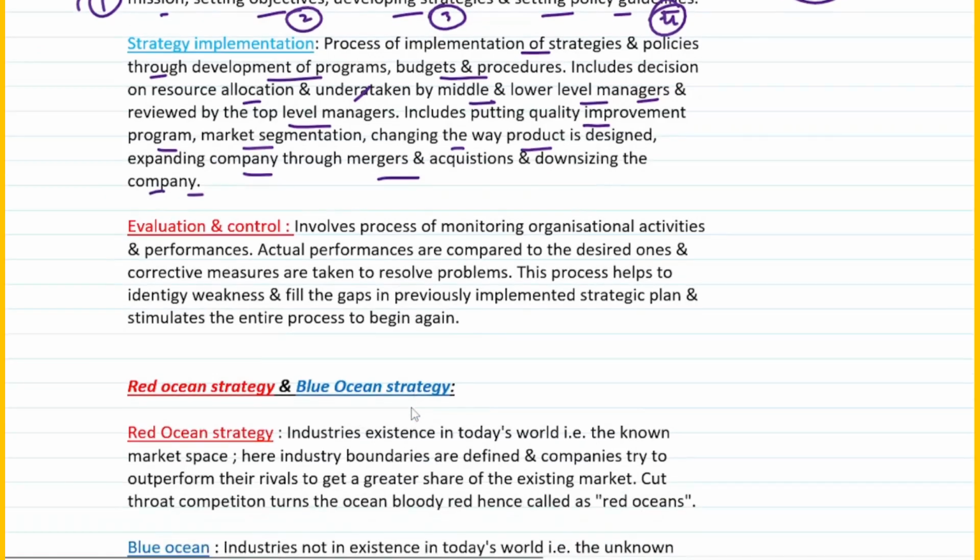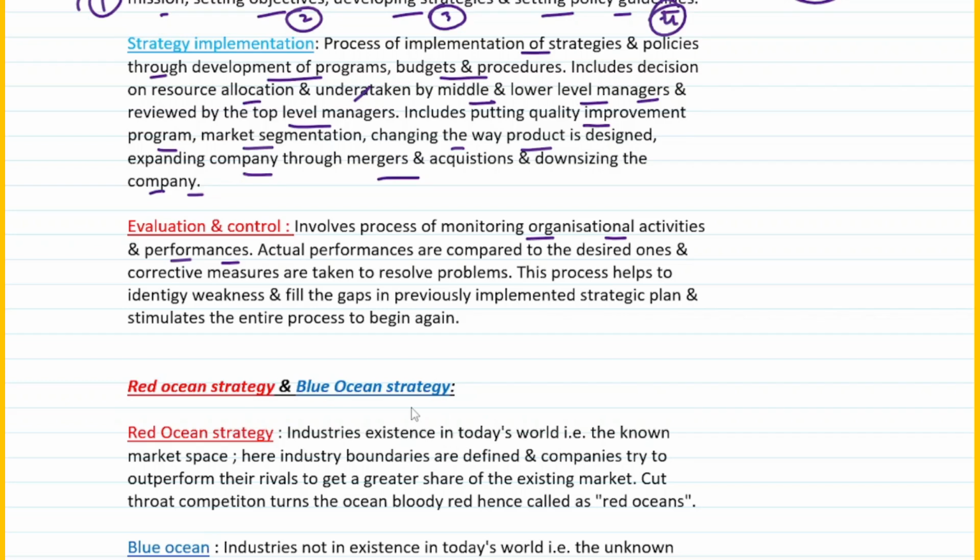Finally, E is what? Evaluation and control. So what exactly you got to evaluate and control? It involves process of monitoring organizational activities and performance. Evaluation is what? You got to see what exactly have you done, whether you have met the benchmark or not. So that's what is evaluation. So it basically involves the process of monitoring organizational activities and performances.